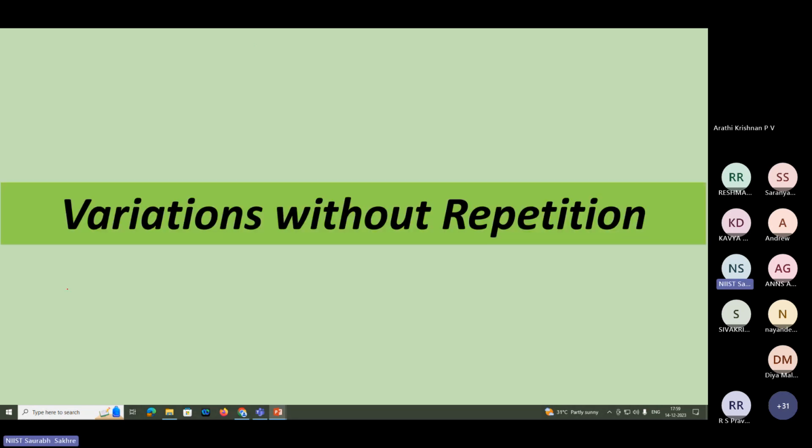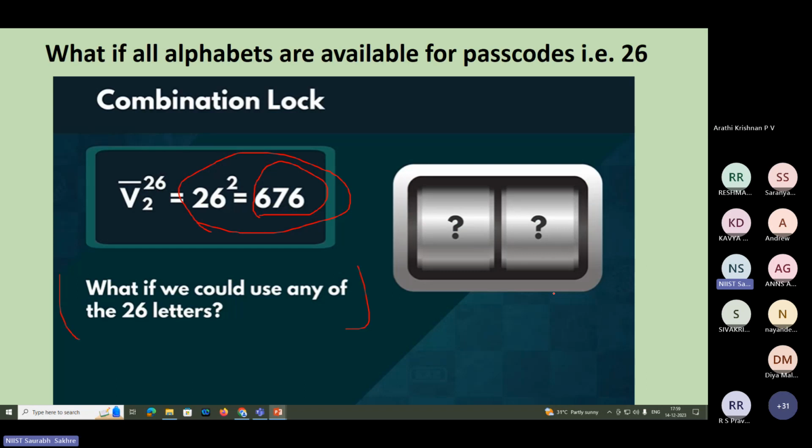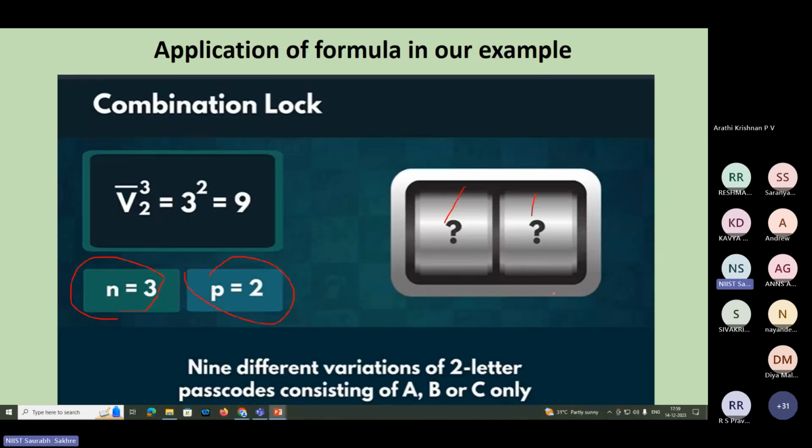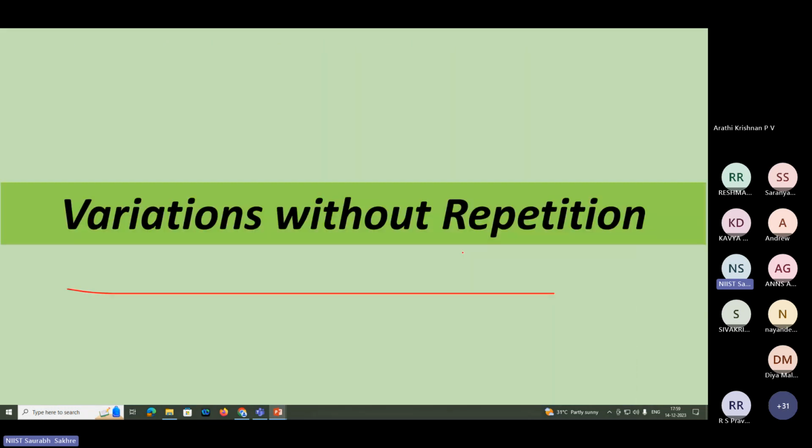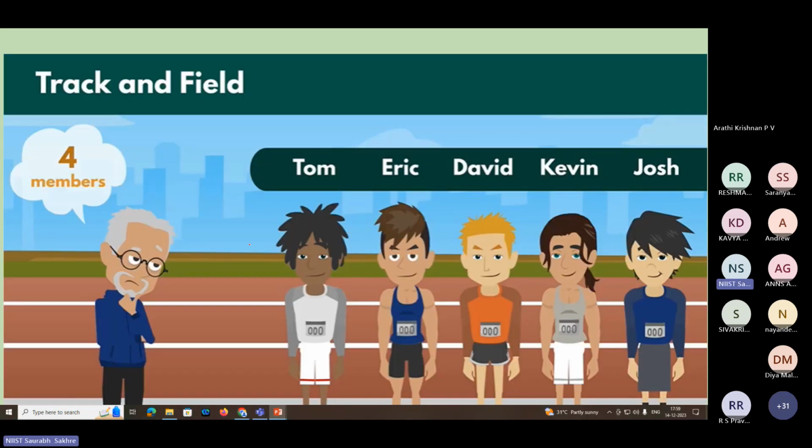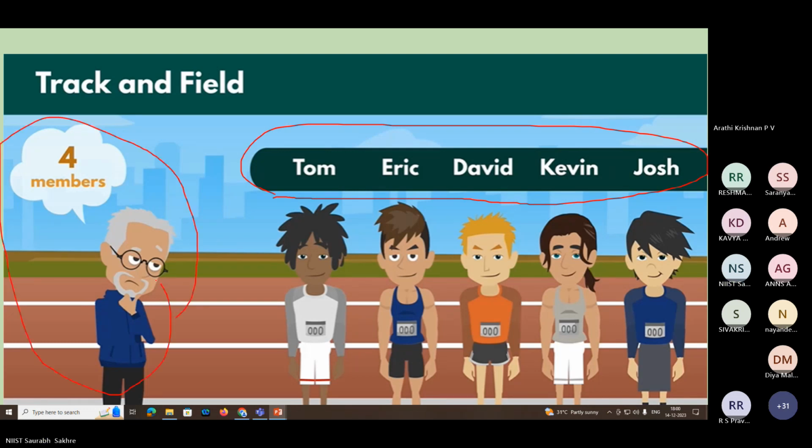Now we will see variations without repetition. Here I could repeat: if A was at the first place, I could use it again in the second place of the passcode, but now I will not be repeating. So we will say variations without repetition. Now suppose there are 5 candidates for a particular team, but the coach wants 4 only. The 5 members are Tom, Eric, David, Kevin, and Josh.